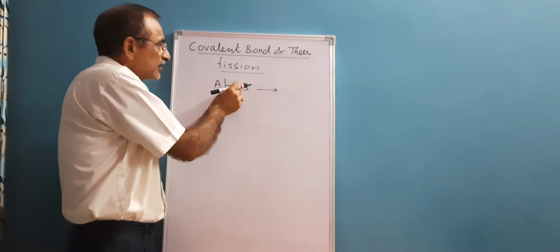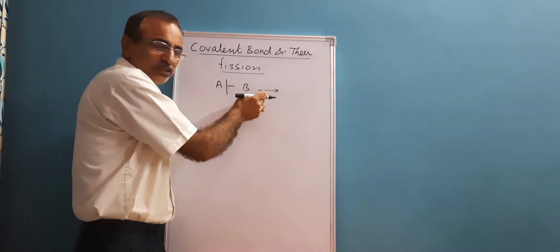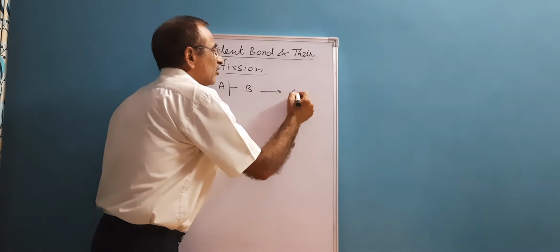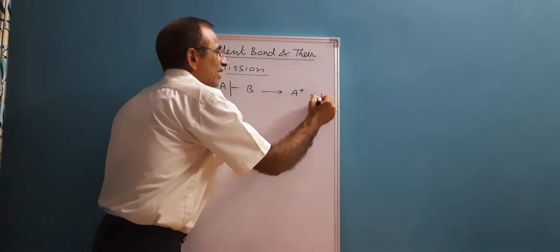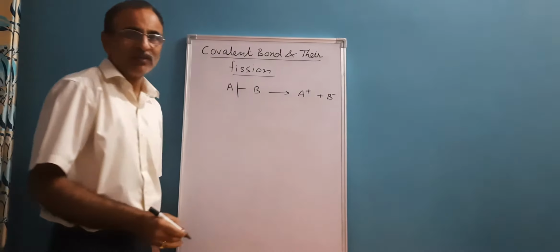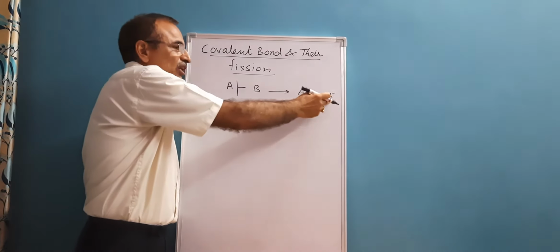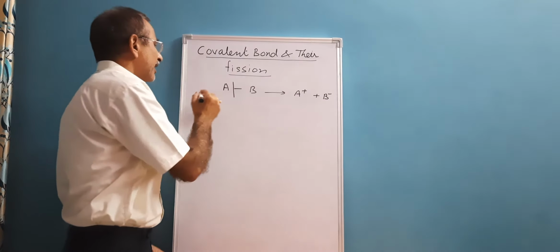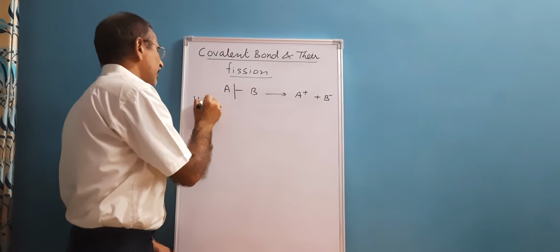The bond pair electrons will shift towards B, and that results in formation of positive A and negative B. That is, two oppositely charged ions will be formed, and such type of fission is called heterolytic fission.